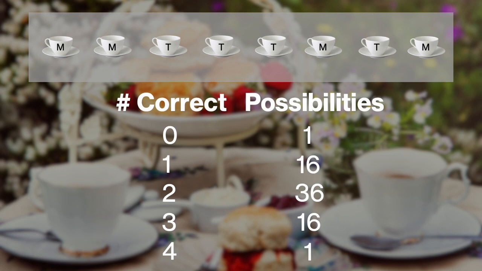So again, assume she's completely guessing at random. She has no ability to tell the difference whatsoever. How likely is it that she would get 1, 2, 3, or 4 correct? Well, there are 70 possible outcomes.